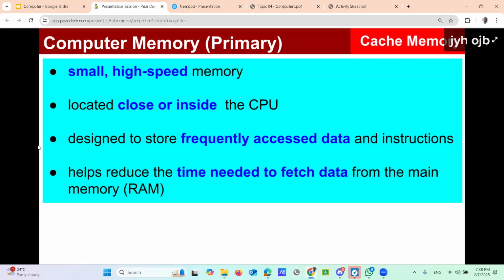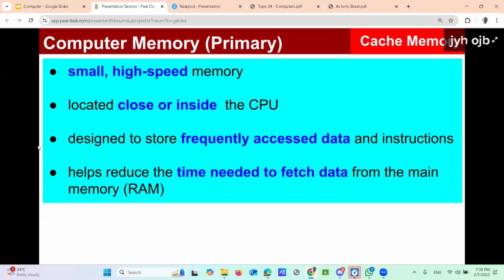Suppose you are going to draw a picture. Suppose the tools you need to draw the picture are somewhat far from you. Then what happens? You have to go to that place, take the pencil, then draw the diagram. After that, you have to go again to get the colors and come back and color the picture.